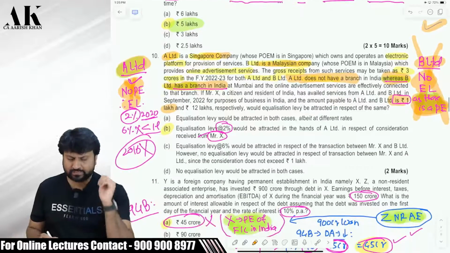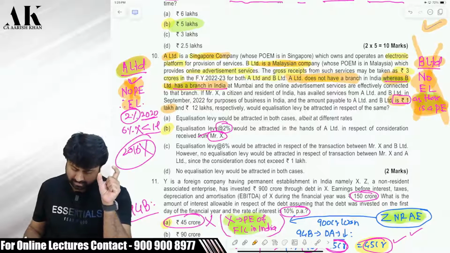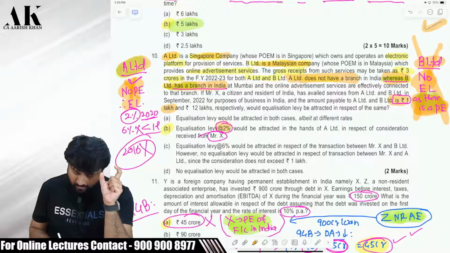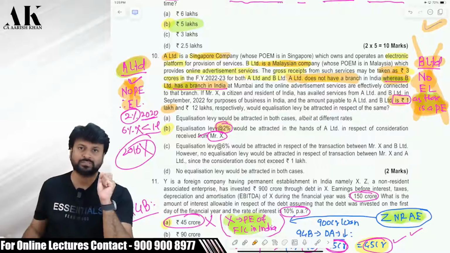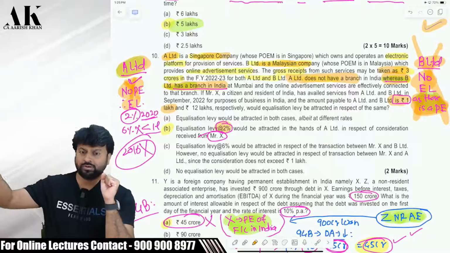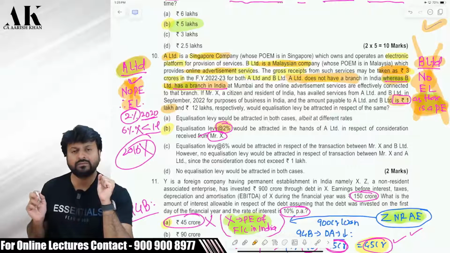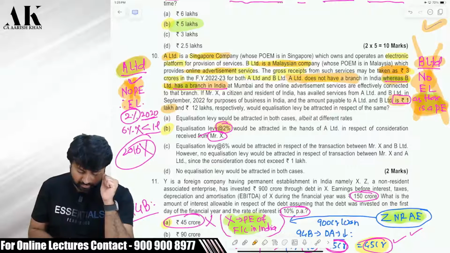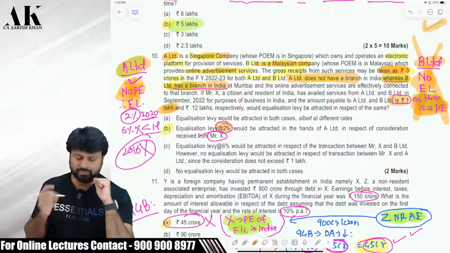2020 equalization levy will apply, and in 2020 equalization levy, the rate is 2%, and the turnover of the assessee should be at least 2 crore rupees. The turnover of A Limited should be at least 2 crore, which is 3 crore over here. They are providing some online advertisement services to us, okay? And they do not have a branch also in India. We are making the payment of up to 1 lakh. Therefore, 2020 equalization levy will be applicable here.